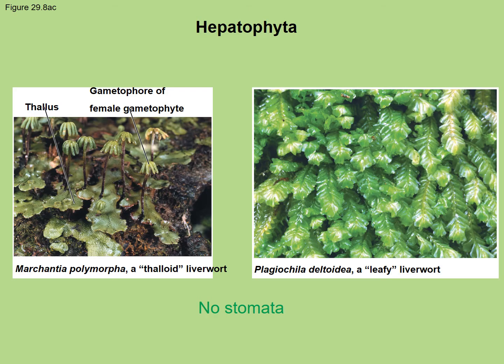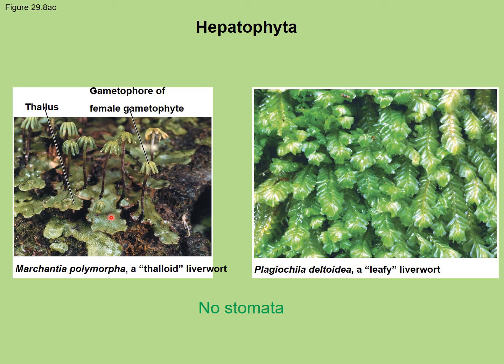Now, if we look at the Hepatophyta, a common name for them is the liverworts. They do not have stomata, so this is a key characteristic of Hepatophyta, or the liverworts. So we have Marchantia, and we can see that we have the female gametophyte here. They have different structures for the female and male, which you'll see in the lab manual. And then this is the thallus portion of the gametophyte.